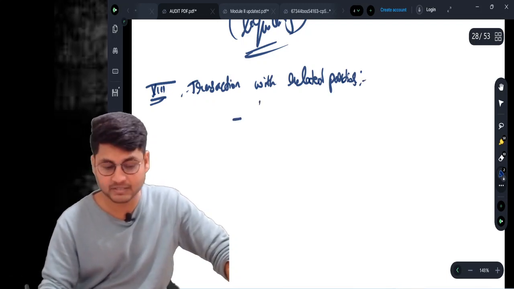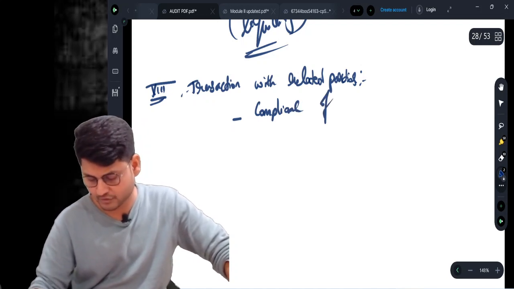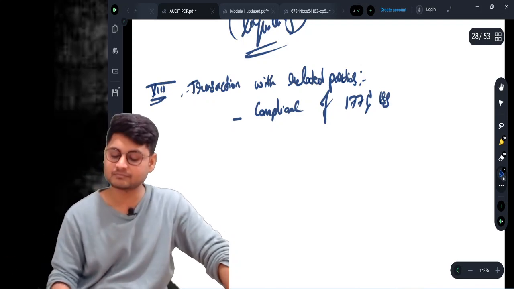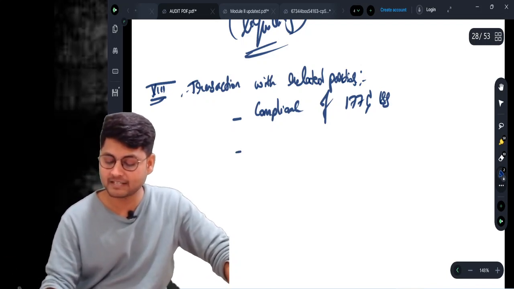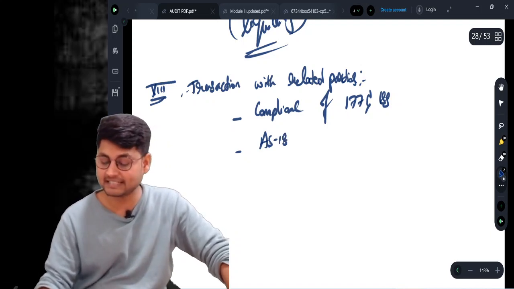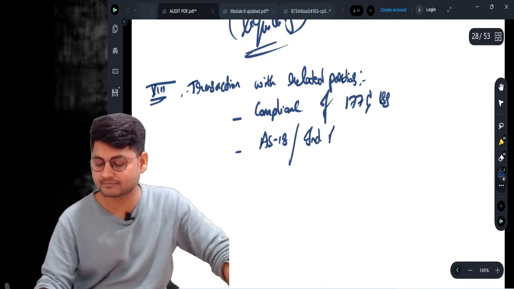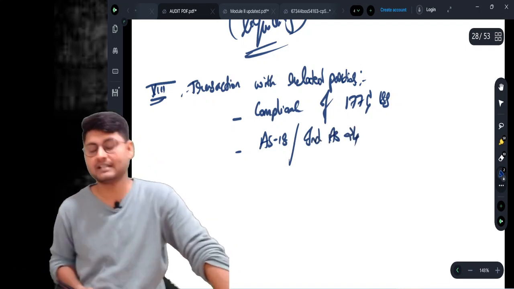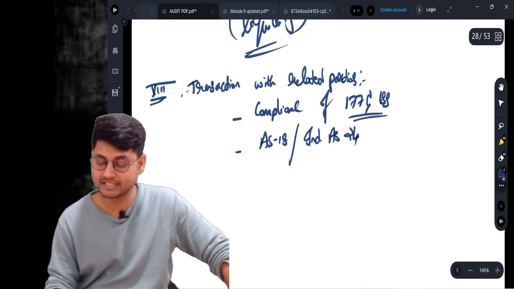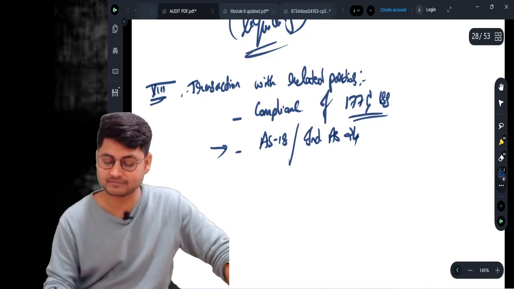We need to check the compliance of 177 and 188, and along with that AS 18 and or Ind AS 24. So compliance of section number 177, 188, or disclosure requirements.